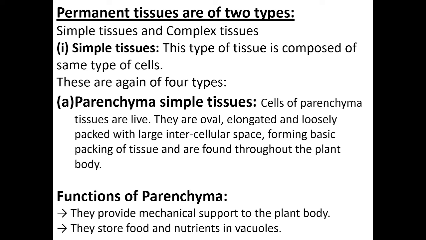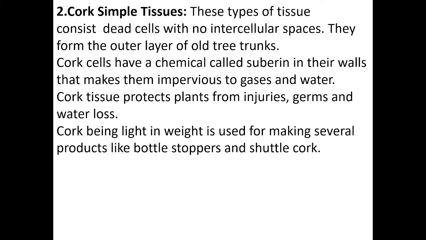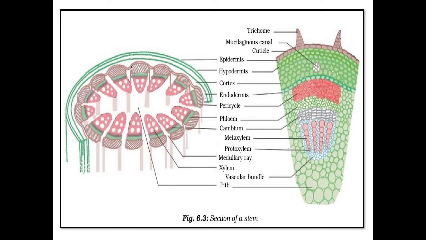We have completed the simple tissues. Okay. So directly we will see the revision in the form of a table. In your textbook, one figure is given, figure 6.3, section of a stem. If you cut the stem and observe it through the microscope, you will see this kind of thing, that is, the tissues present in the plant.